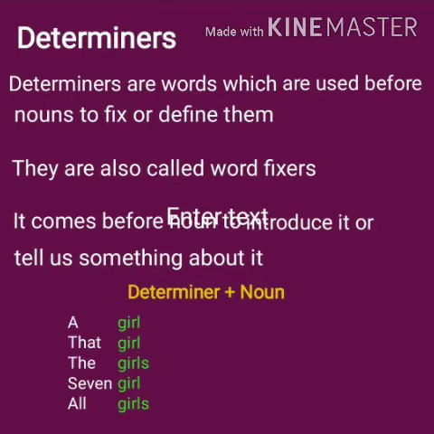You can see these examples. As I told you, a determiner will always come before a noun. See the examples: a girl, that girl, the girl, all girls, seven girls. In all these examples, a, seven, that, the, all are acting as determiners which tell us about the noun.